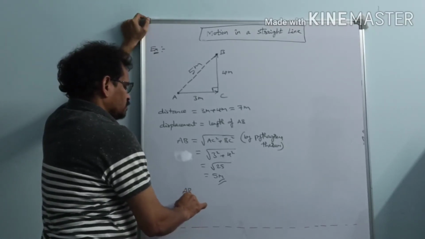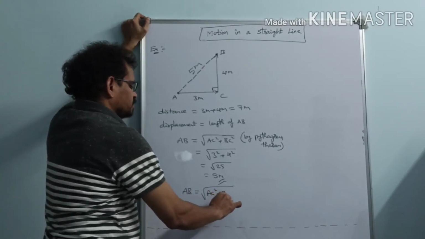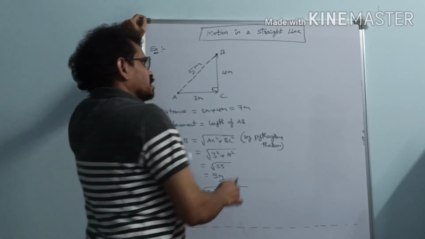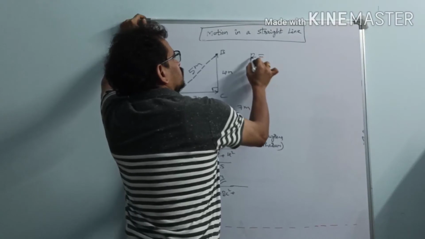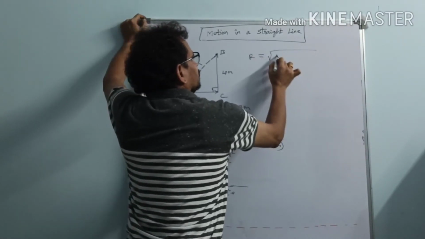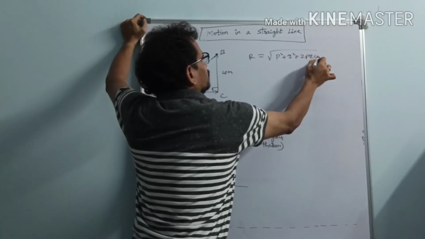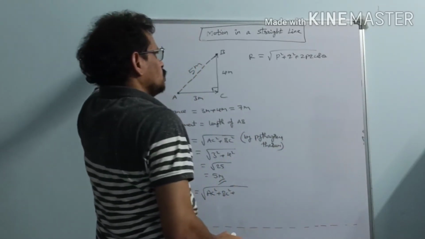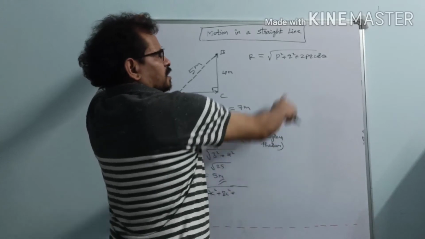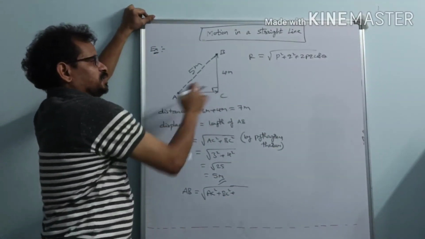AB equals root of AC square plus BC square plus... since you know, in the parallelogram law of vectors, R equals root of P square plus Q square plus 2PQ cos theta. What is P here? This side. What is Q here? This one. So 2PQ into cos theta. What is theta here? Theta is the angle between these two.